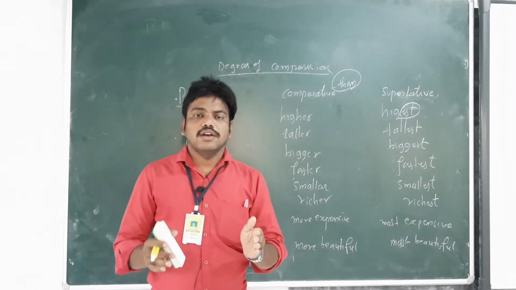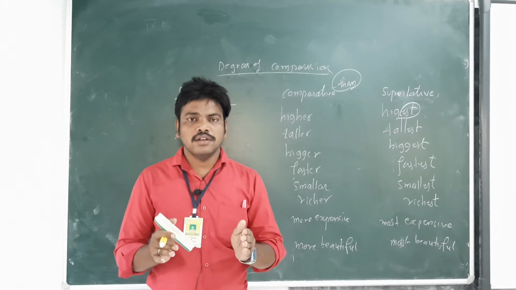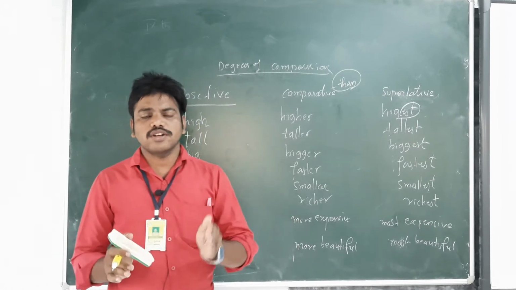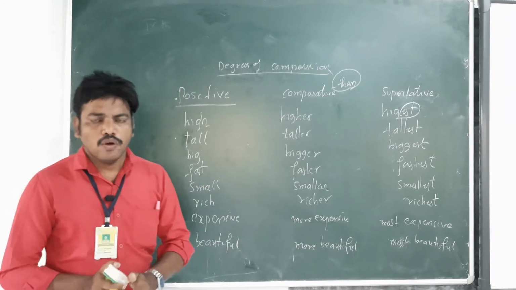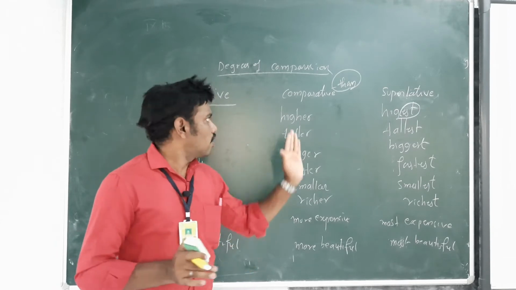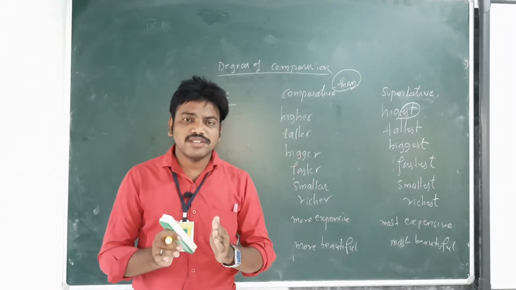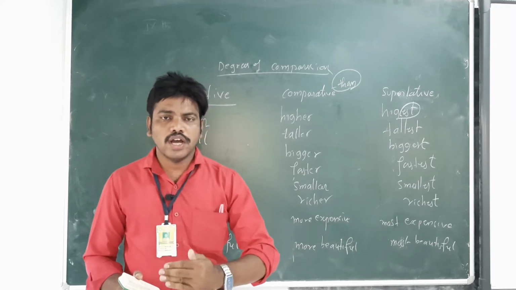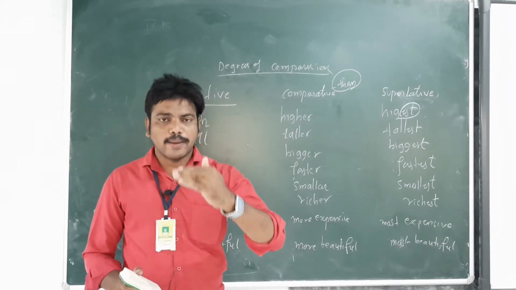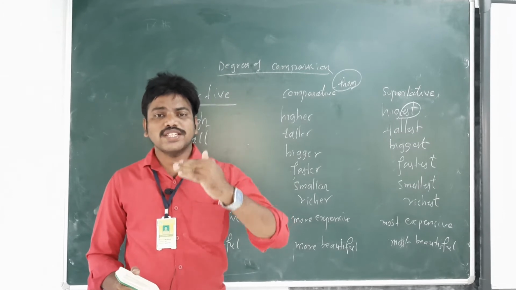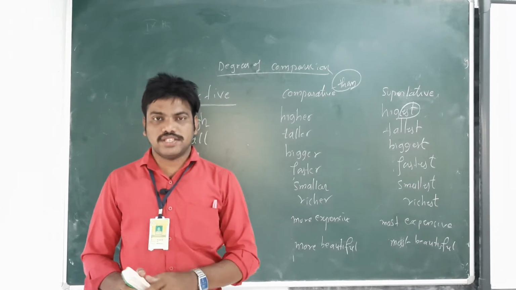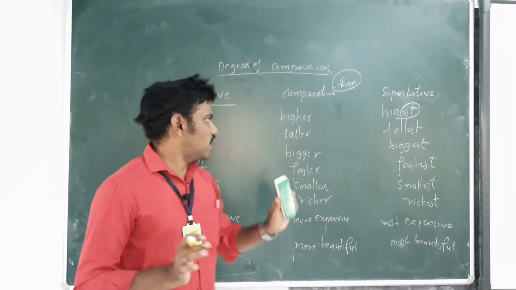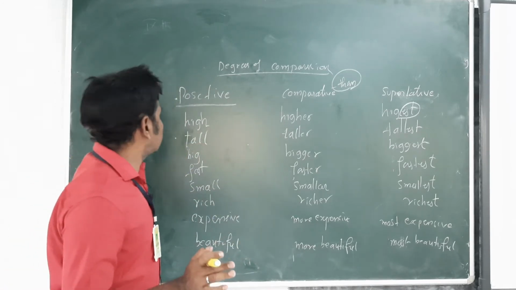So far we have seen which adjectives come under positive, which under comparative, and which under superlative. Now let us see one by one what positive, comparative and superlative are sentence-wise. First let us take positive.